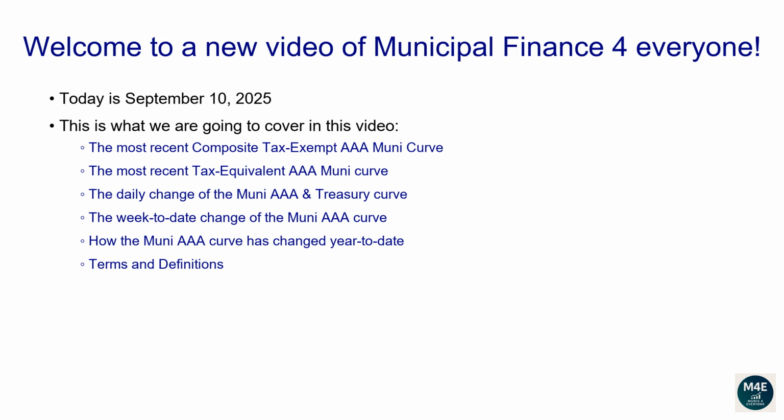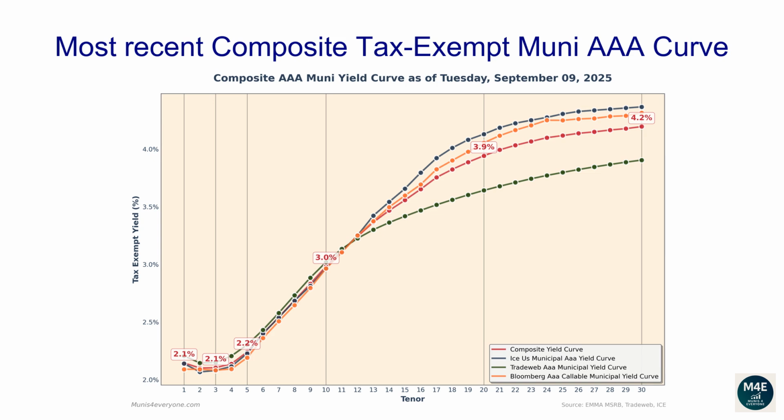Terms and definitions. Let's go over the most recent composite tax-exempt Muni AAA curve. The following composite tax-exempt yield curve is based off the most recent ICE, TradeWeb, Bloomberg yield curves that are available on the MSRB website, plus some proprietary extra adjustments, as of September 9, 2025.